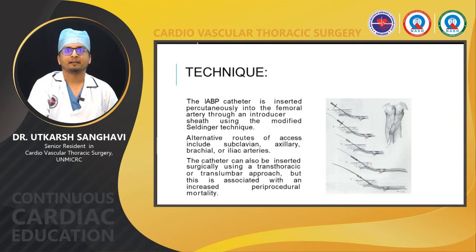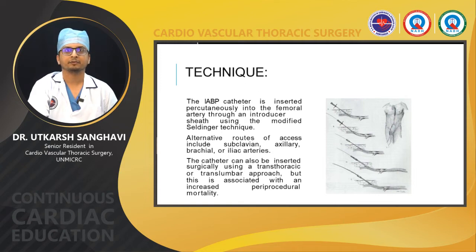First, the IABP catheter is inserted percutaneously into the femoral artery, the most common site. There are various other sites also which we will be discussing, but the femoral artery is the most common site which we routinely use, so I will be describing the technique of insertion to the femoral artery. The IABP catheter sheath is inserted percutaneously into the femoral artery through an introducer using the modified Seldinger technique.